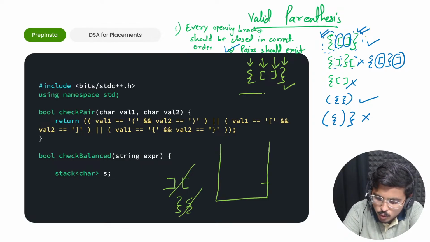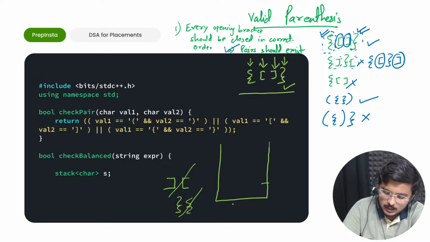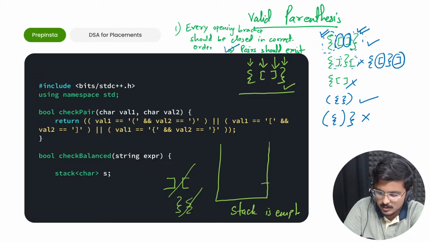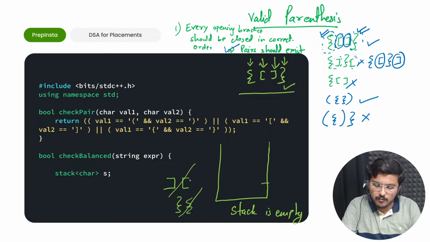If I have gone through the complete string and the stack is empty, then it is a valid parenthesis. Simple. Why is it so? For every correct pair, I was popping out. So if all the pairs are correct, the stack would be empty. If there are no correct pairs, then it would not be empty. As simple as that.